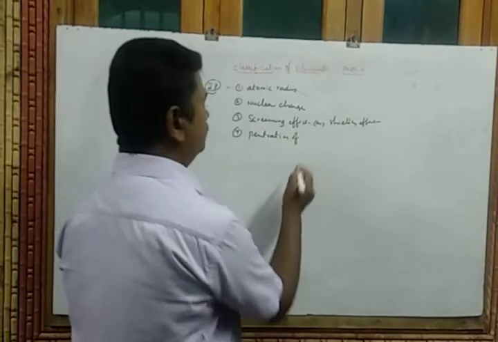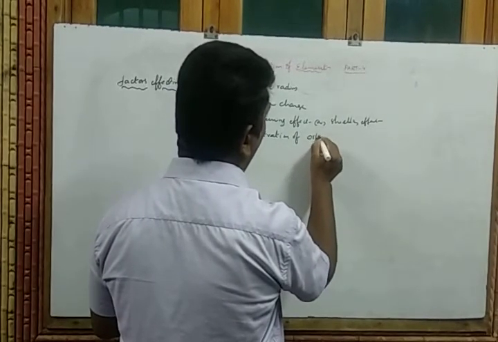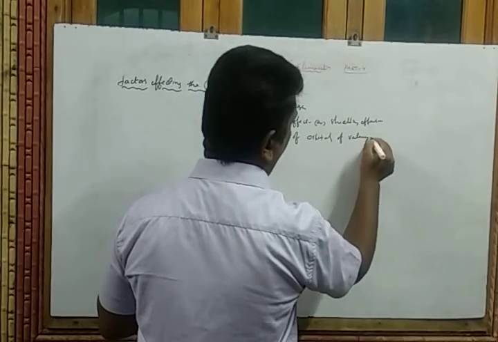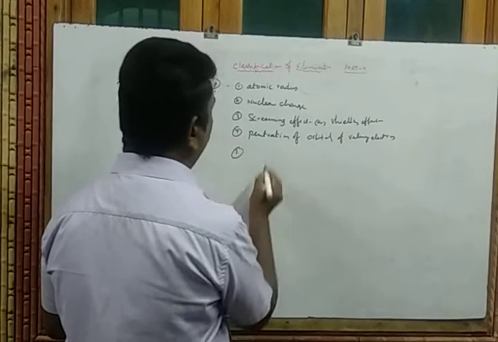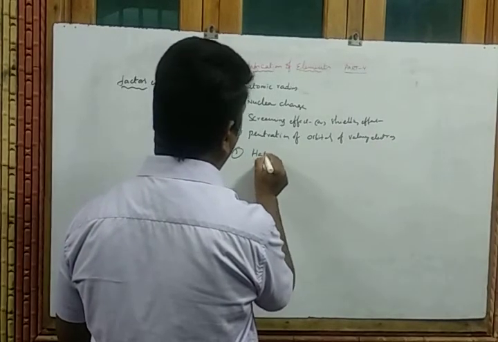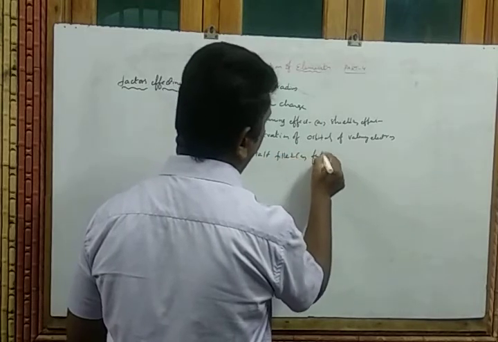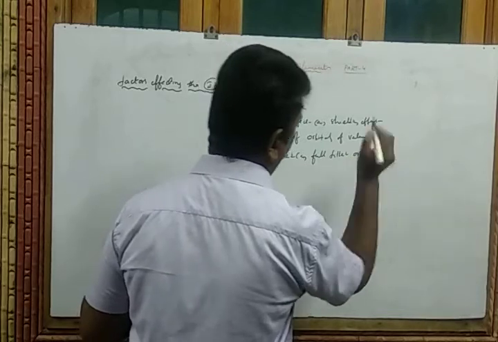Fourth one, penetration of orbitals of valency electrons. And finally, fifth one is half-filled or full-filled orbitals.